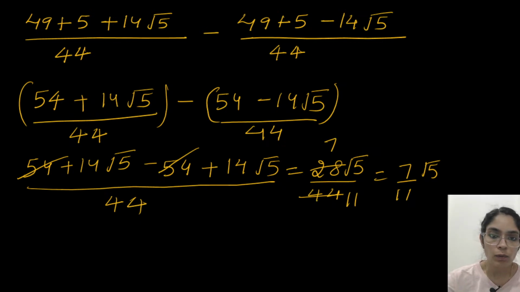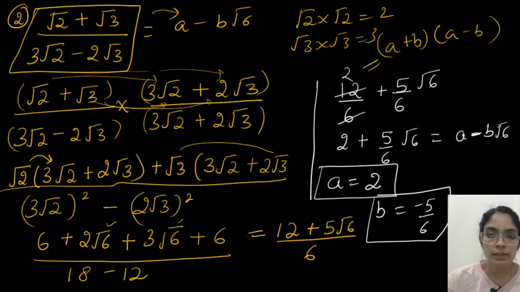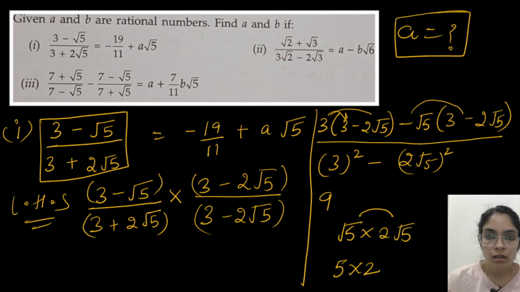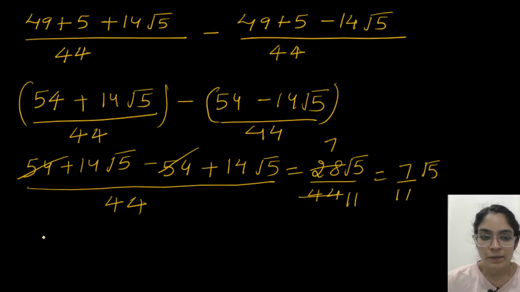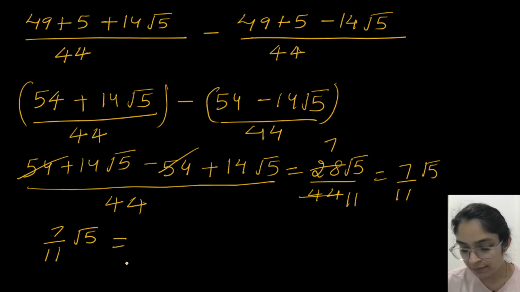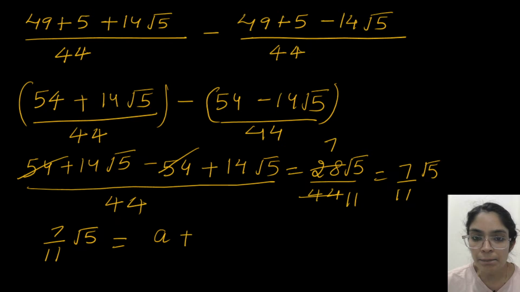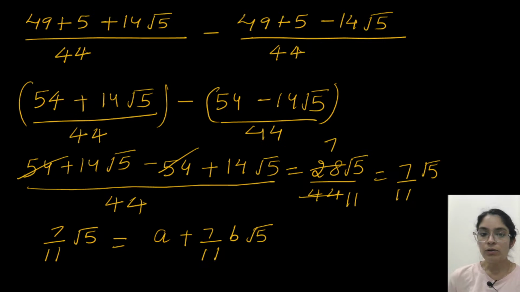But let's check what the expression on the right hand side is. Right hand side, what do we have? We have a plus 7 by 11 b root 5. So I have gotten here 7 by 11 root 5. This is my final answer. So here this side I have a plus 7 by 11 b root 5. Now you compare.